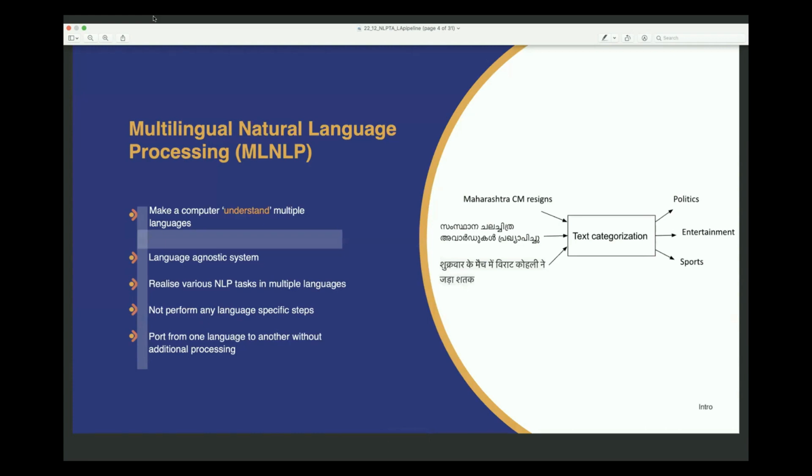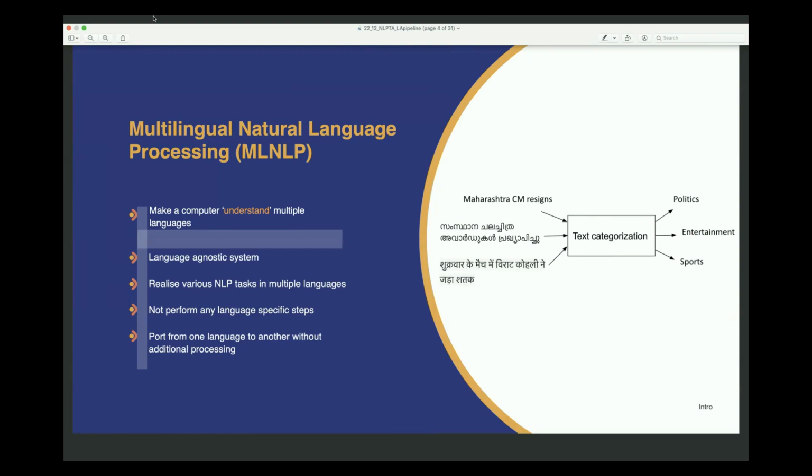So basically, what multilingual NLP tries to do is make a computer understand multiple languages. Making a computer understand one language itself is difficult, so you can imagine the multifold challenges that will go into multilingual NLP. It will always be advantageous if we can build a truly language agnostic system.